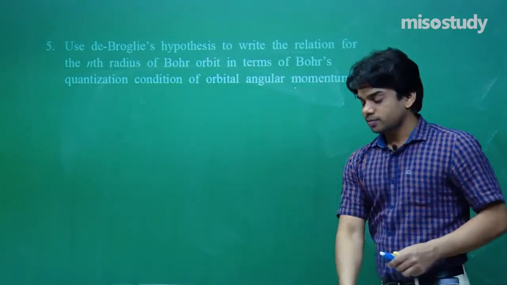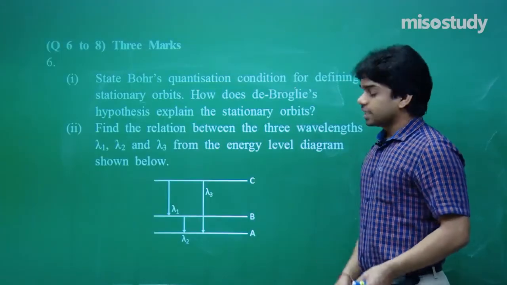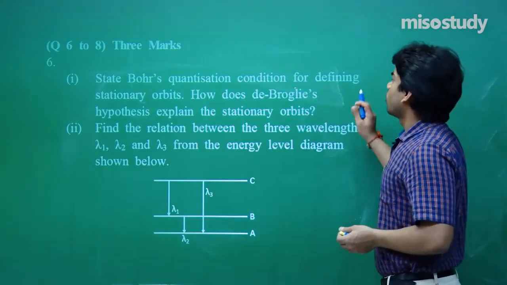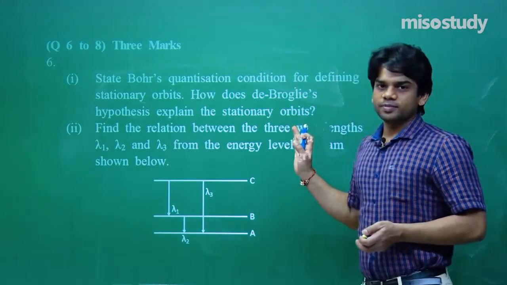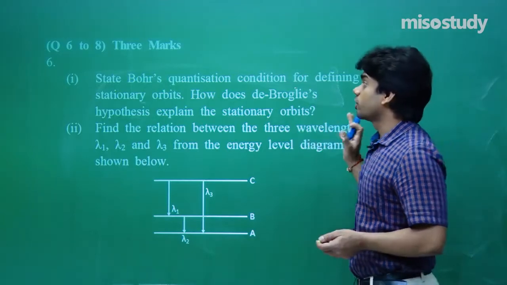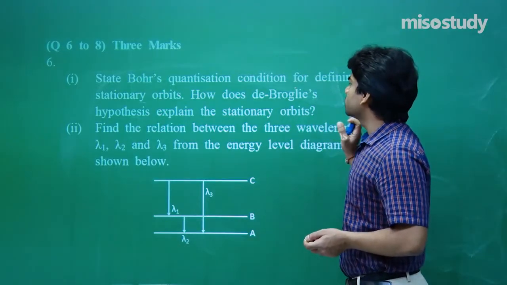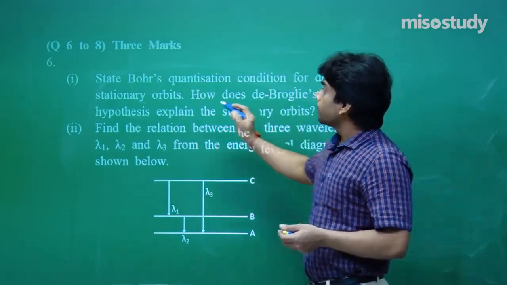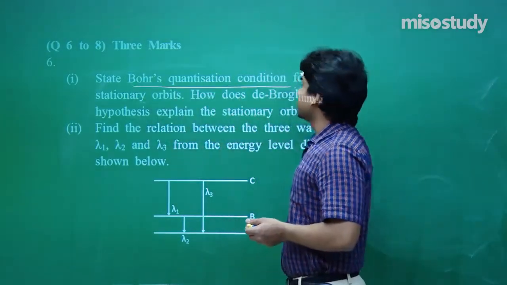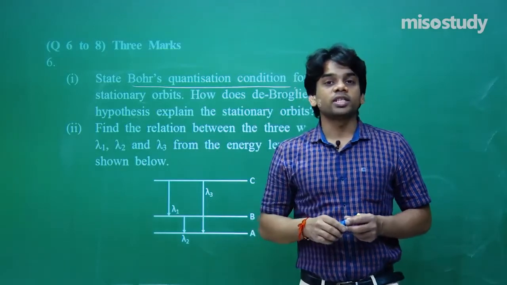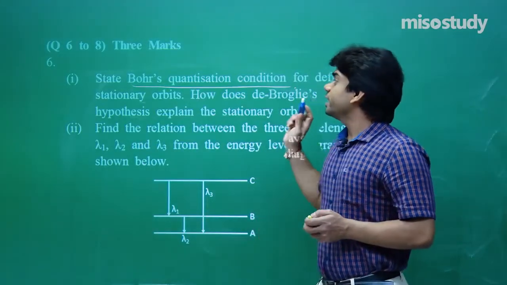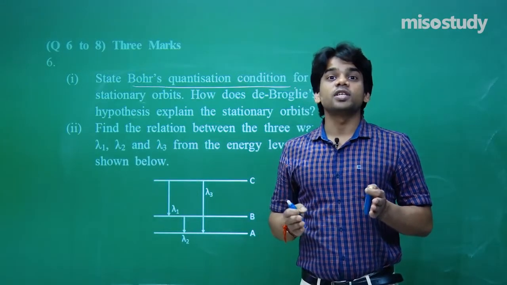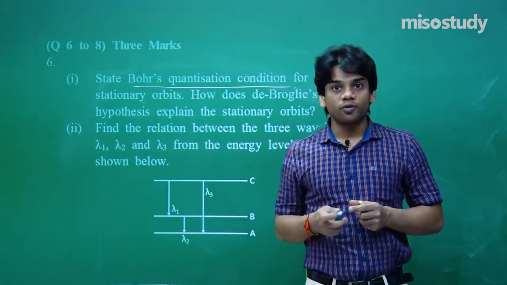After this, the 6th one. It's a 3-mark question now. The first part states Bohr's quantization condition for defining stationary orbits. State Bohr's quantization condition for defining stationary orbits. How does de Broglie's hypothesis explain these stationary orbits? First of all, see Bohr's quantization condition for defining stationary orbits. Now see, stationary orbits are those in which the angular momentum is an integral multiple of h by 2 pi.